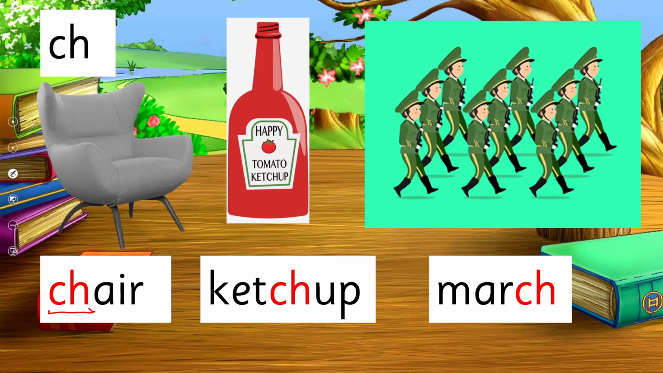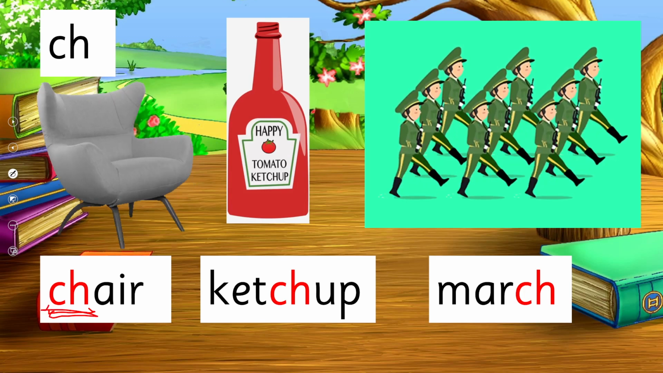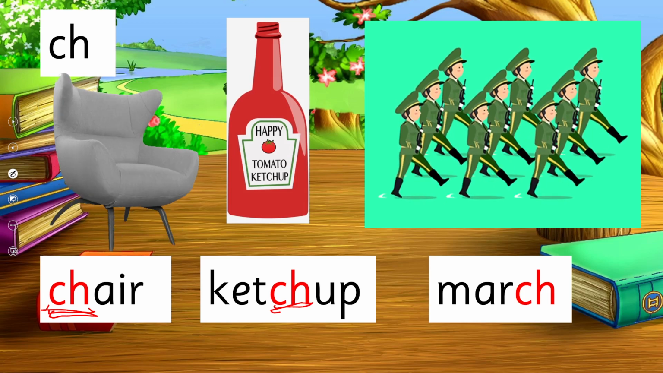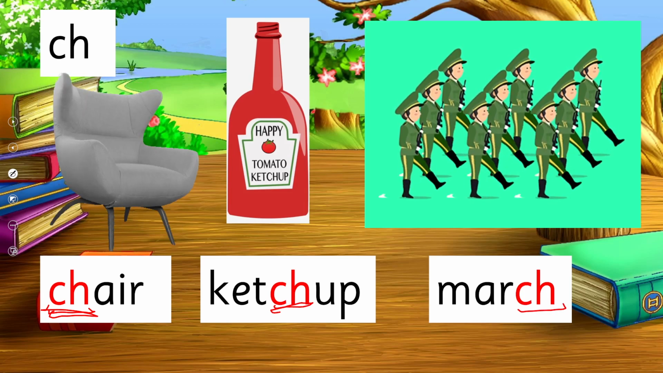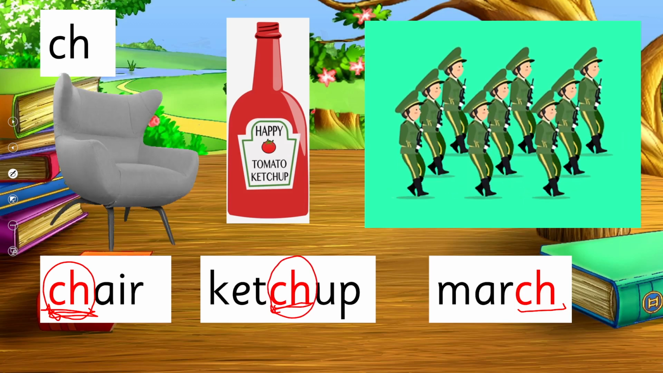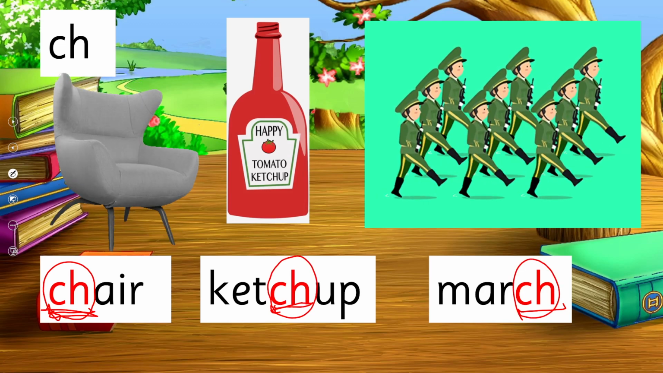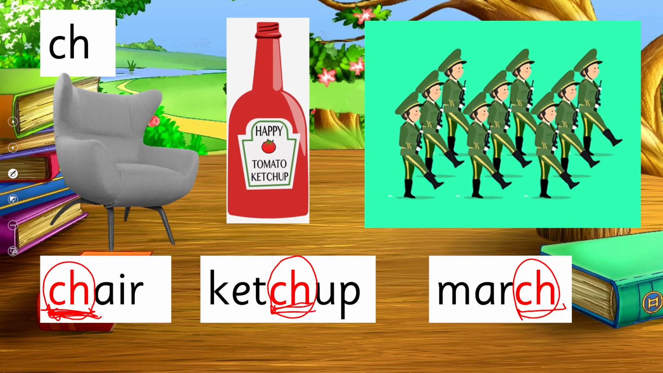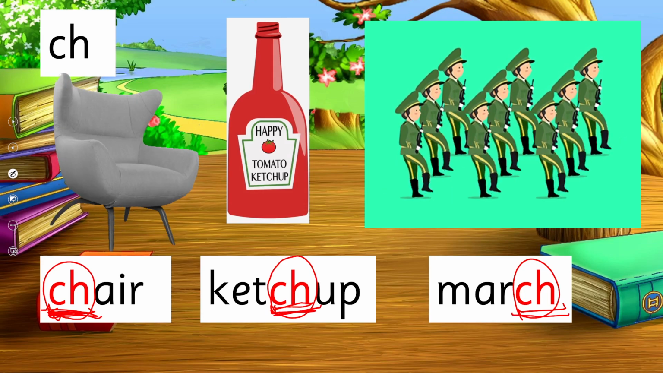Now, what we learned so far, wherever this combination of these two letters, this digraph, occurs, we'll pronounce it in the same way. It is at the beginning, cheer. It is in the middle, ketchup. It is at the end, march. But the sound remains ch: cheer, ketchup, march. Right? So this is on different positions in a word, but the sound is ch.